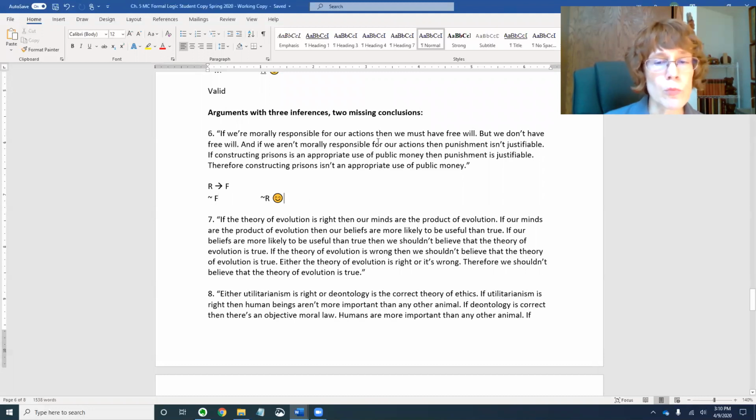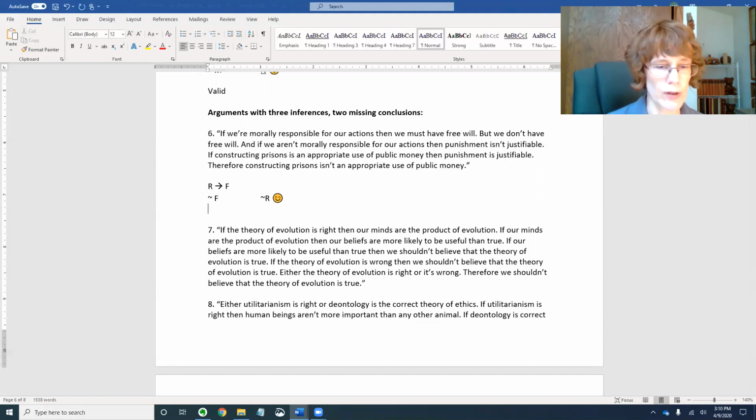And if we aren't morally responsible for our actions, then punishment isn't morally justifiable. So if we're not morally responsible for our actions, then punishment is not justifiable. If not R, then not J. Can we conclude something? If so, what? Is it valid or invalid? Pause the video, start again when you're ready.